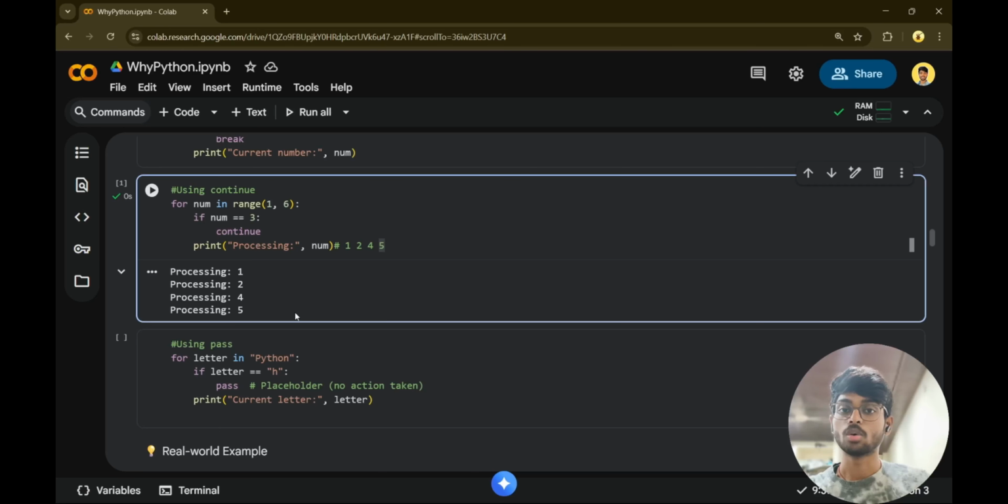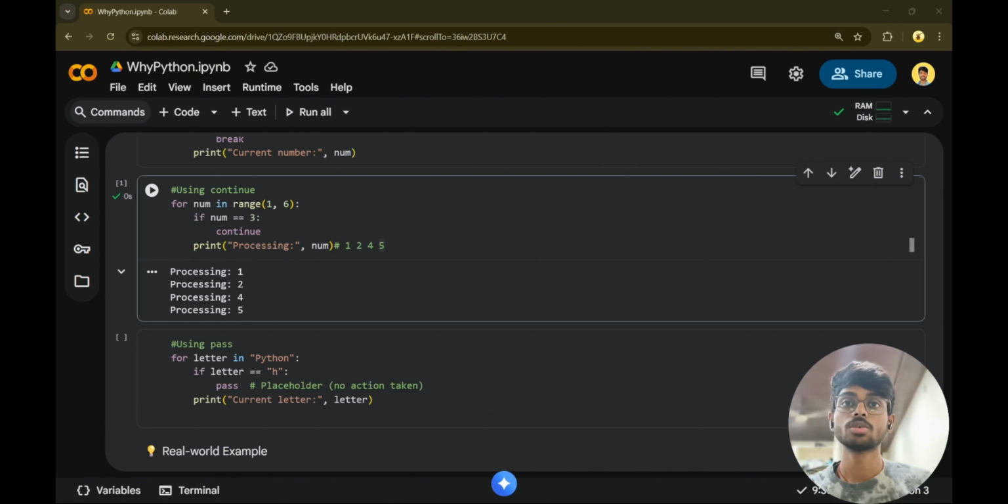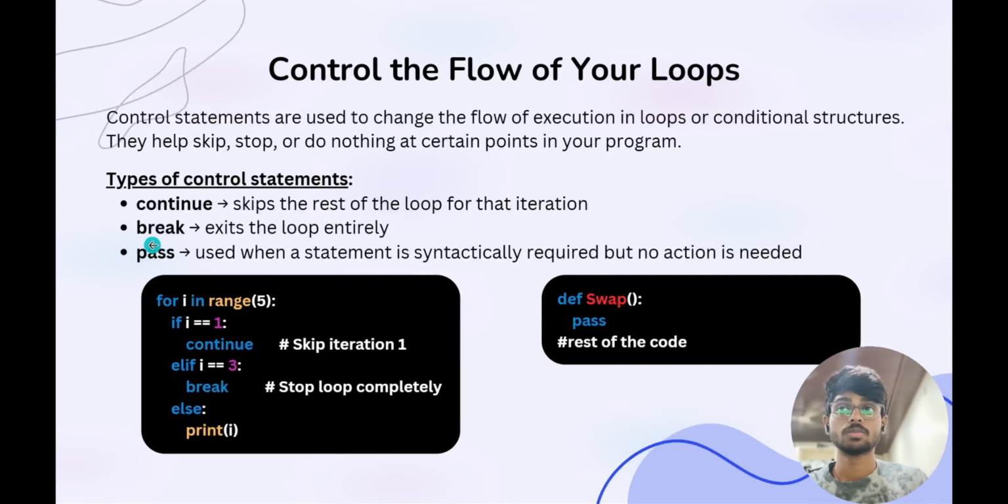As you understood how the continue statement skips a particular iteration, now let's move on to the break statement. How does the break statement work? Break exits the loop entirely. Now, what is the difference between continue and break? Continue is going to skip just a particular iteration, whereas break is exiting entirely from the loop. You will better understand with this example.